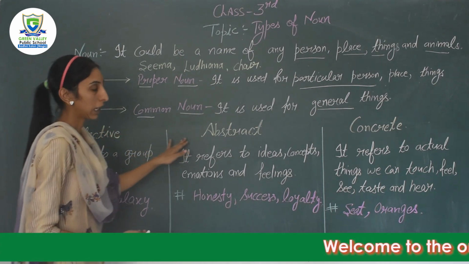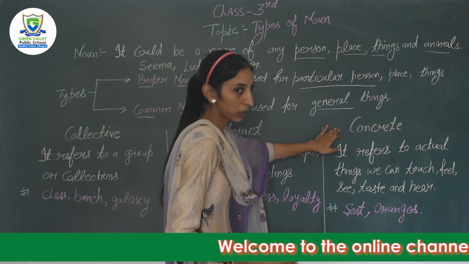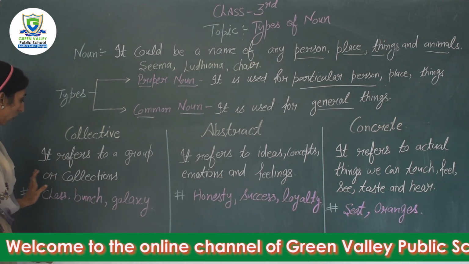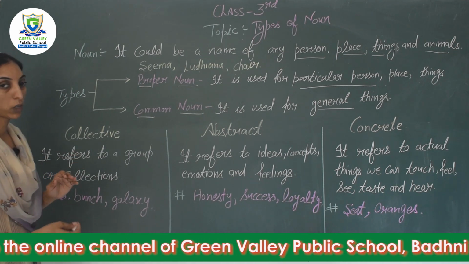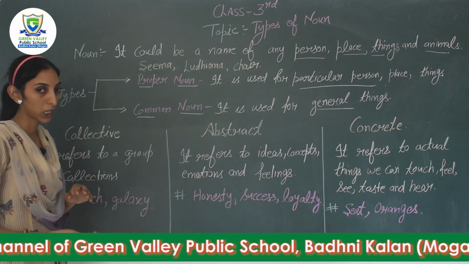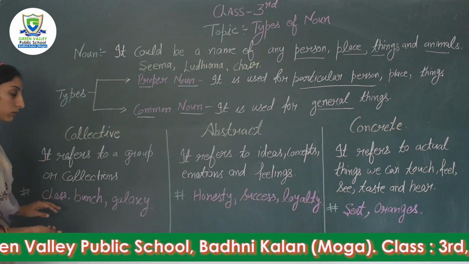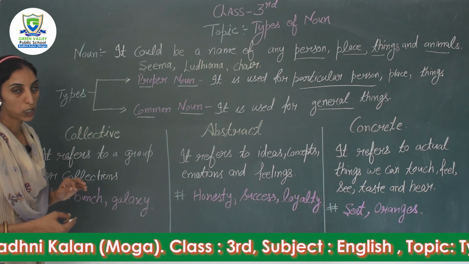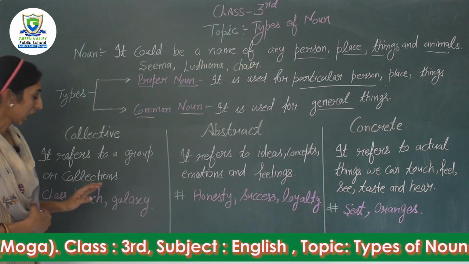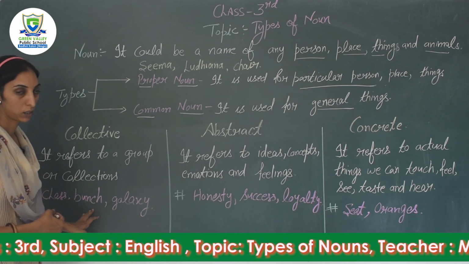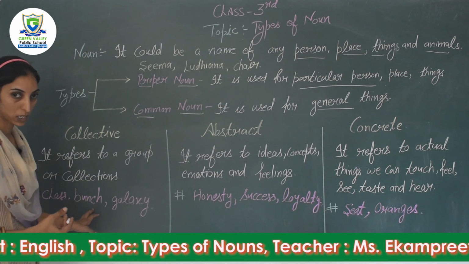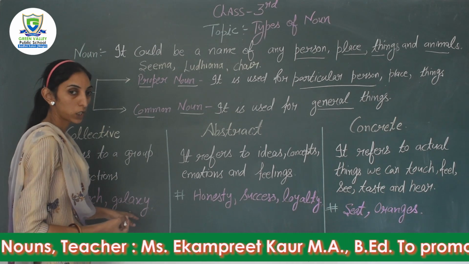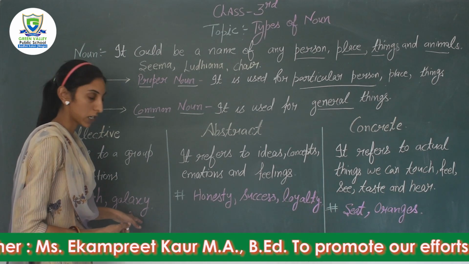Collective noun, abstract noun and concrete noun. What is collective noun? It refers to a group or collections. When we are going to talk about more than one person, more than one thing, that is called collective noun. Examples, class. If more than one students are sitting in a room, that is called class of students. Bunch. If like more than one grapes are there, that is called bunch of grapes, means guchha. Galaxy, more than one star, that is called galaxy of stars.